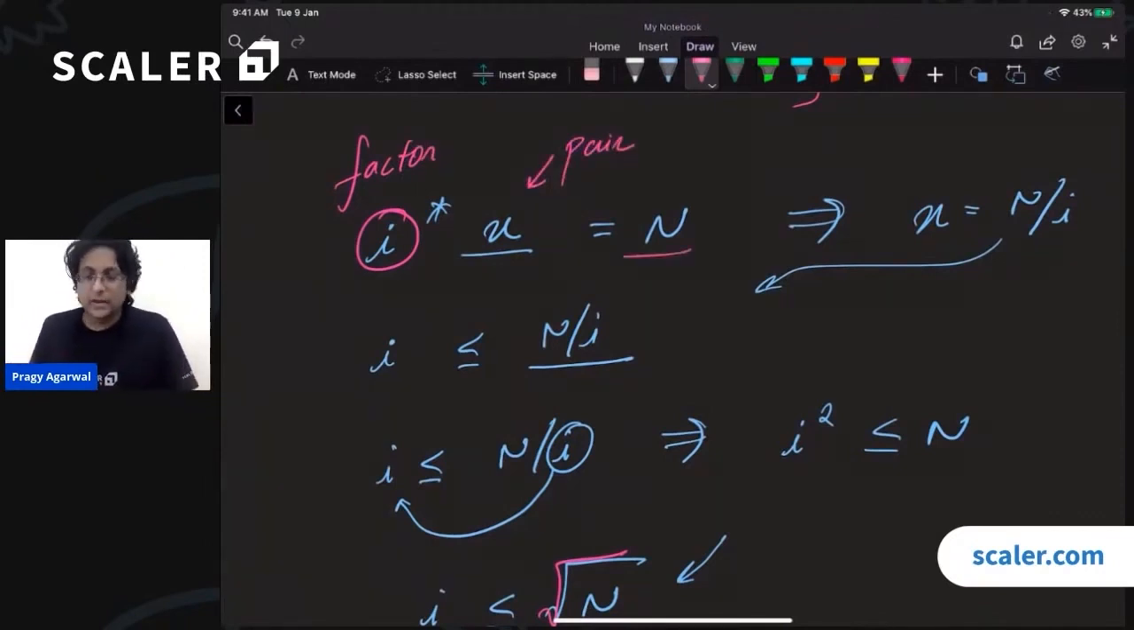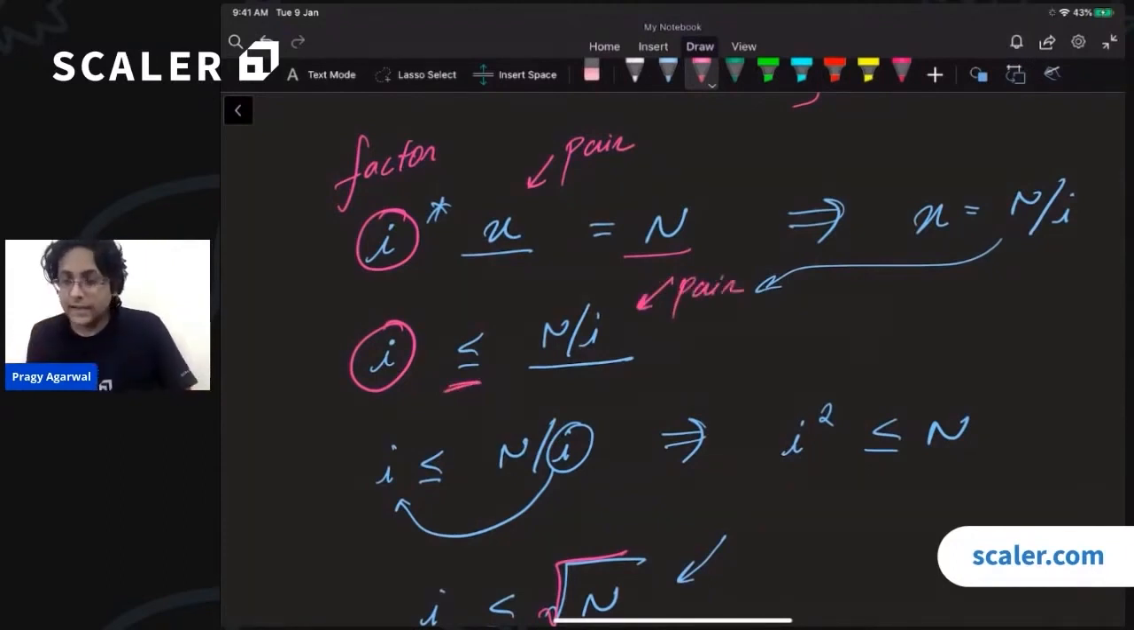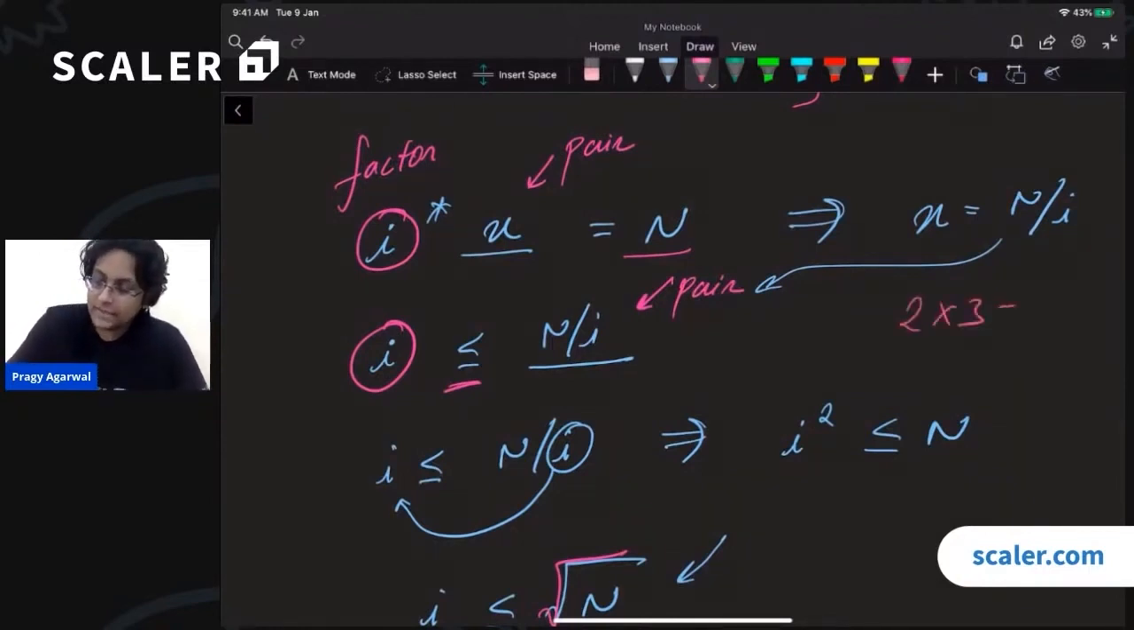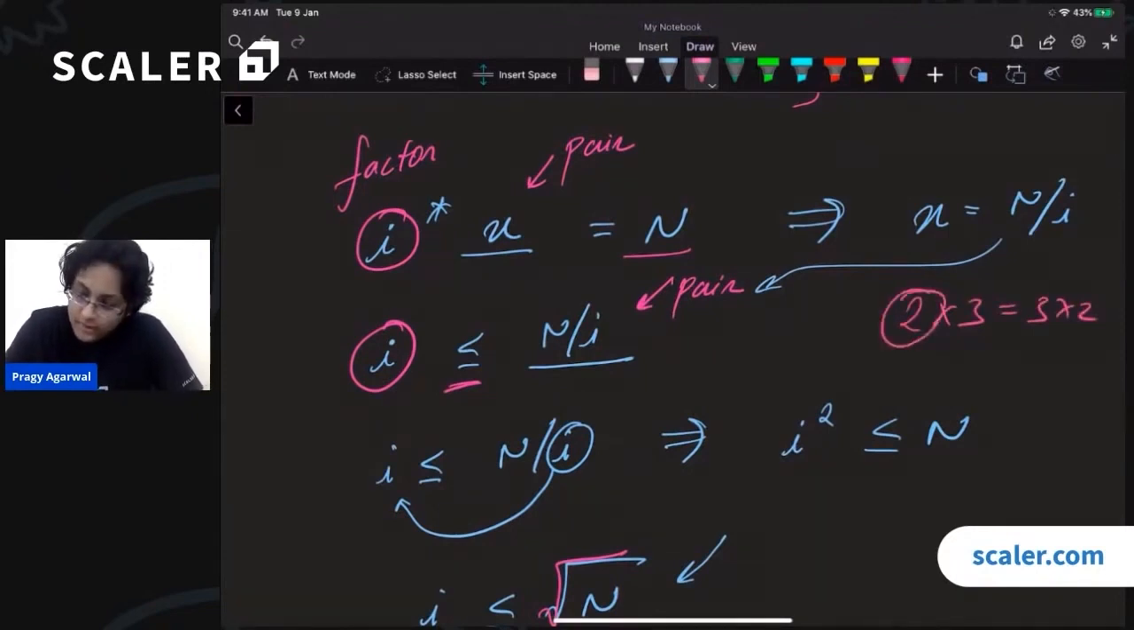Right? They are factors. Now we are also saying that we are going to make sure that this factor must be less than or equal to its pair. Because if it is greater than its pair, then we are just repeating ourselves. Right? Because 2 times 3 is the same as 3 times 2. So we only need to make sure that this number is smaller than this number. Otherwise, we will be repeating ourselves.